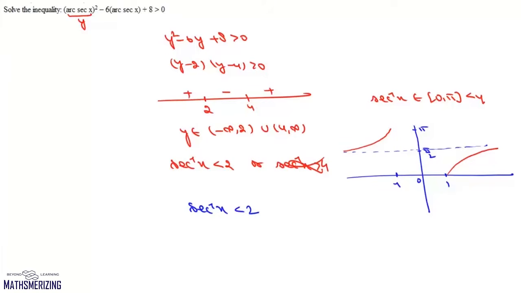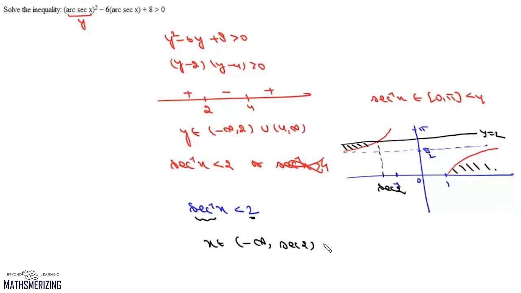Now we want this secant inverse x value to be less than 2. So we'll draw a line at y equals 2. Now this point of intersection will be secant 2. Now we need to find the interval where the graph of secant inverse of x lies below the graph of the y equals 2 line. So it will be in this interval and in this interval. So the answer to this inequality will be x belongs to minus infinity to secant 2 union 1 to infinity, and that is the answer to this question.